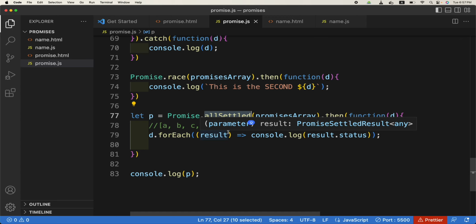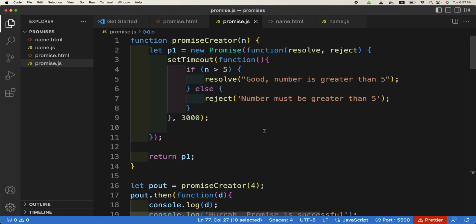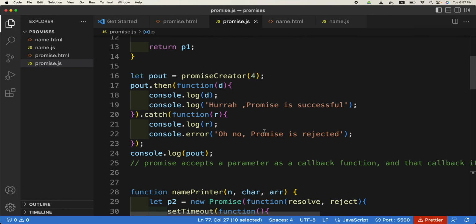Okay, but we can improve this code further, the promises code further, and we will start using async and await functions. So let us do that now. For that, I have to recap the initial part of this code, if you remember.